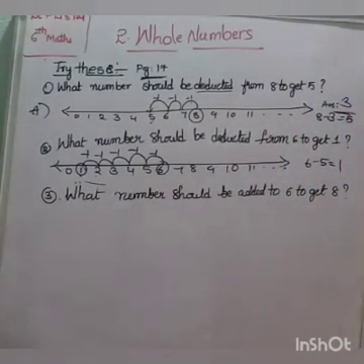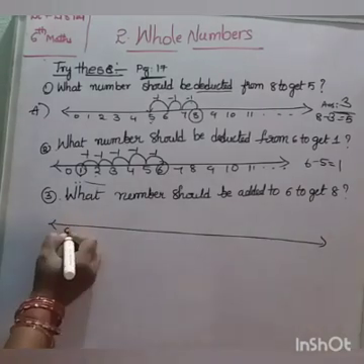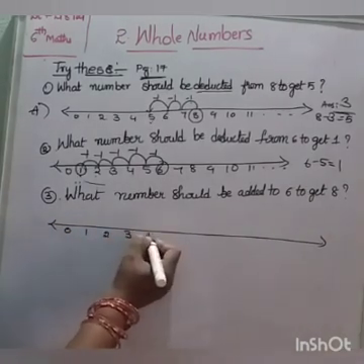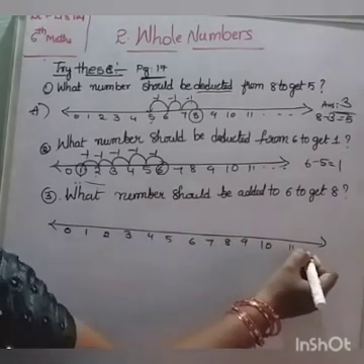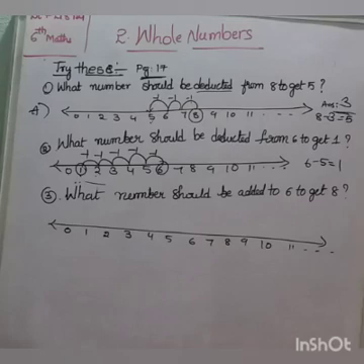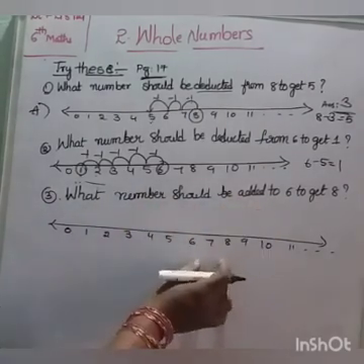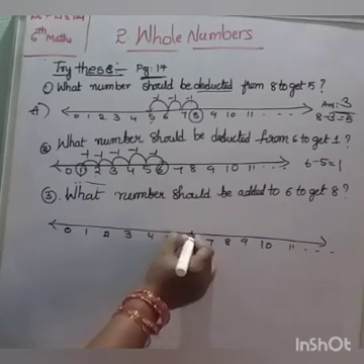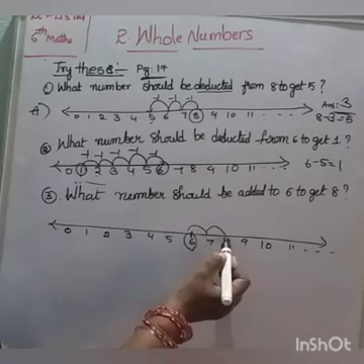What number should be added to 6 to get 8? Here it is addition. Draw a number line: 0, 1, 2, 3, 4, 5, 6, 7, 8, 9, 10, 11, and so on. What number should be added to 6 to get 8? First you have to take 6. So how many steps forward do we have to move to get 8?